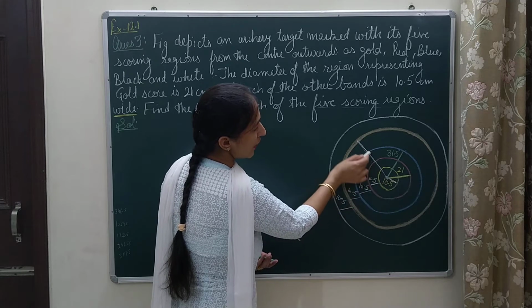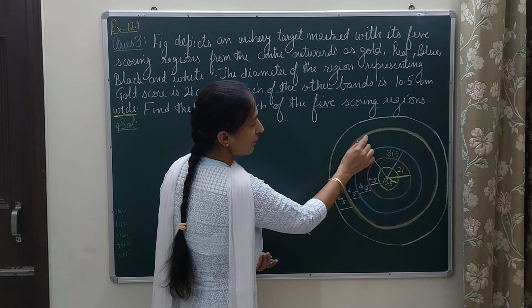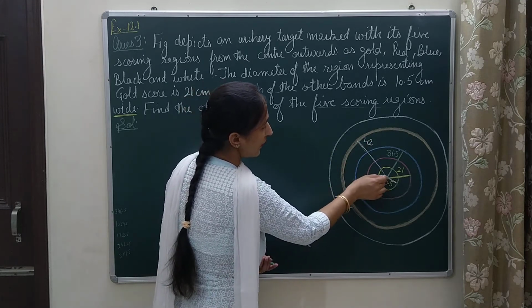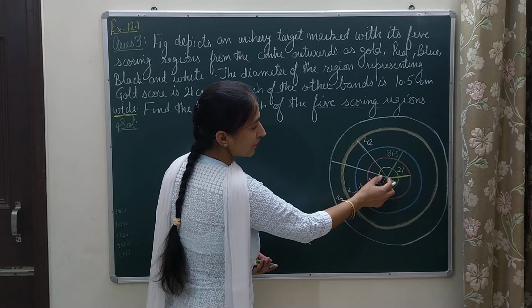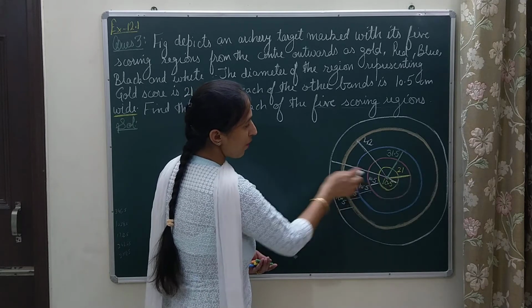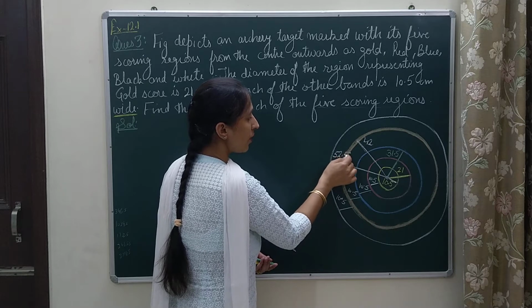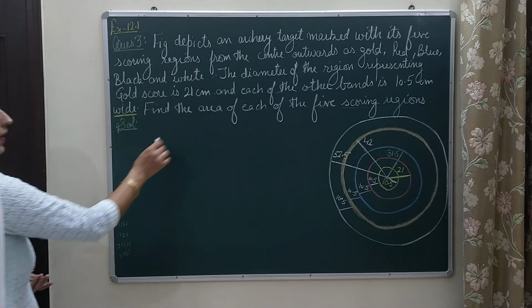So 10.5 four times gives 42. In the same way, for the white circle, it is 10.5 for the inner circle, then every width is again 10.5, so the radius is 52.5.